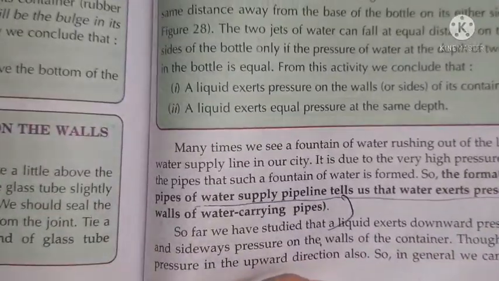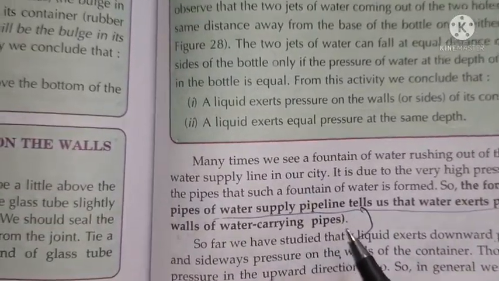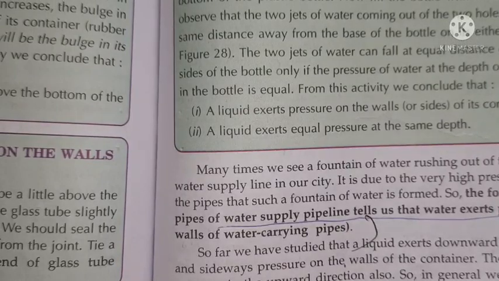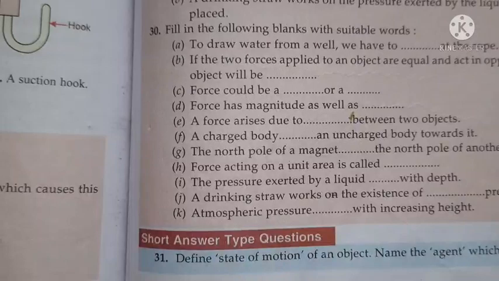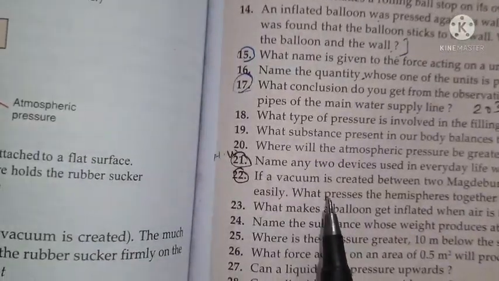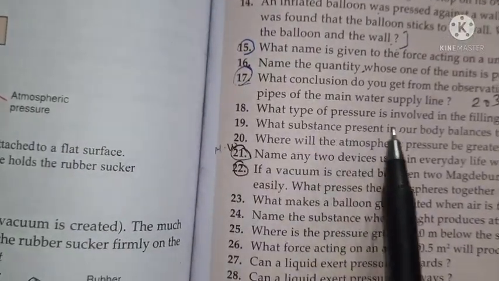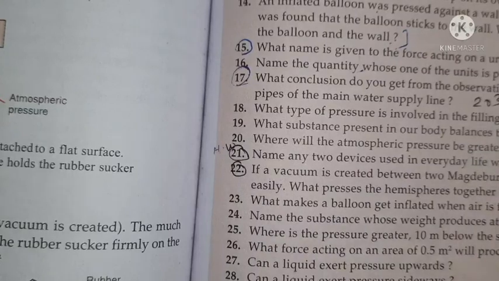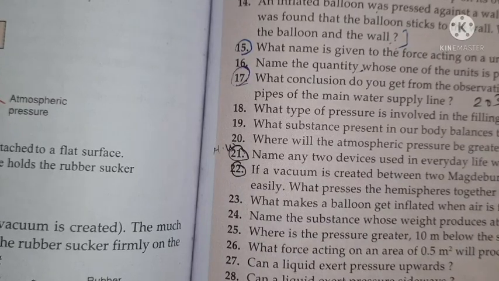Open page number 203. Please write the answers in your copies. So 203 you can mark from here. I hope you can see the fountain of water from the leaking pipes of the water supply pipeline. Try to write in your own words. Next question. What type of pressure is involved in filling a liquid in the syringe? So that is atmospheric pressure.